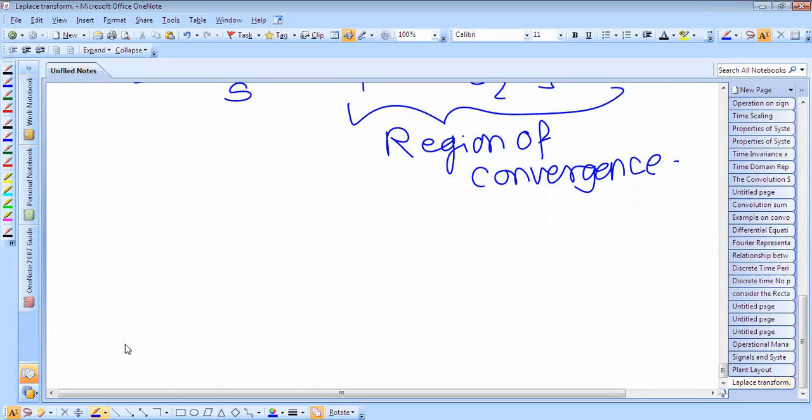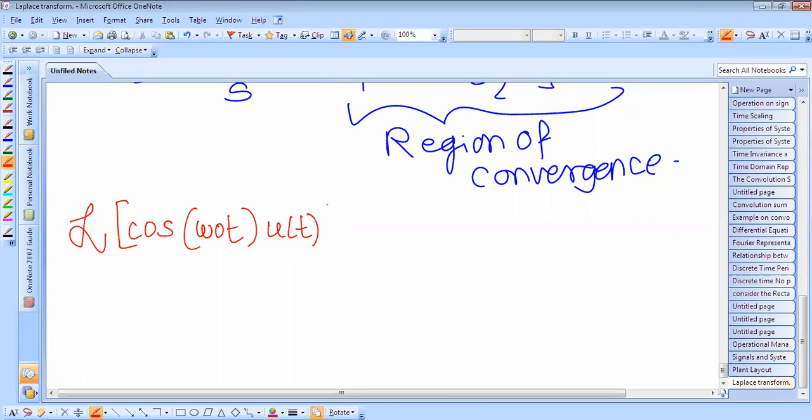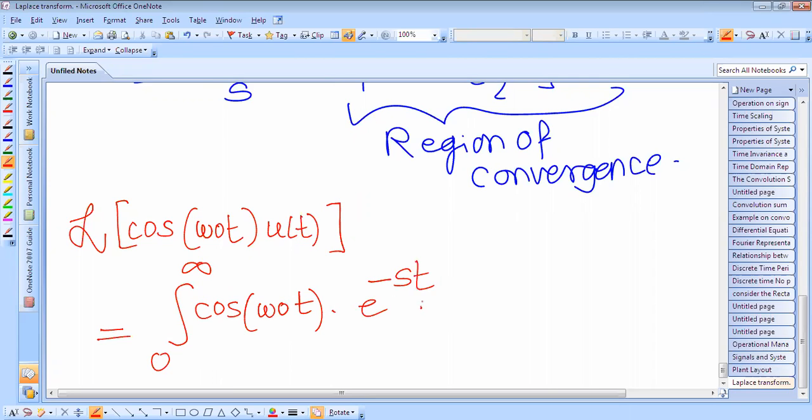Next we'll take another example, that is the Laplace transform of cos of omega naught t into u of t. Therefore the Laplace transform, this we can find from 0 to infinity cos of omega naught t into e raised to power minus st into dt.